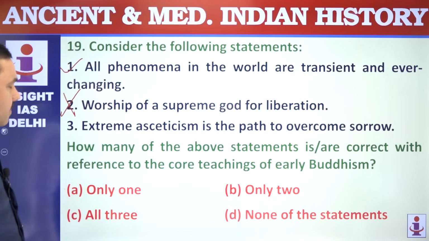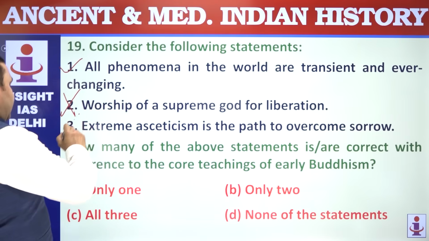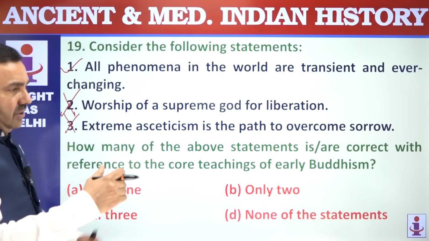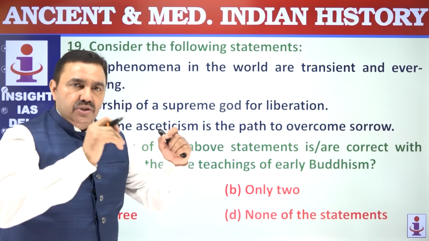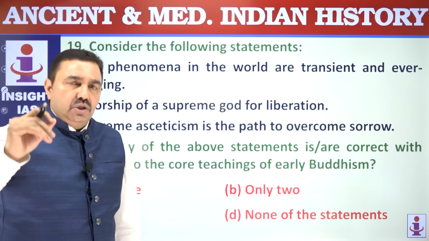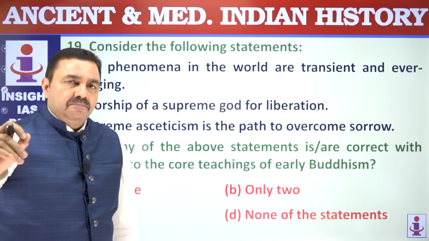Extreme asceticism. Buddha was against extreme asceticism, extreme hard life or monastic life. Buddha believed in the efficacy of the path of knowledge. He believed that knowledge was the key to nirvana.